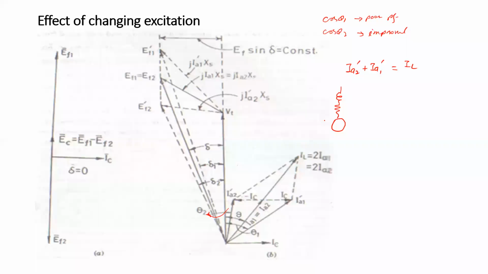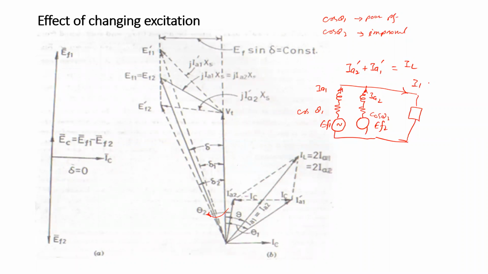Say this is the excitation of alternator 1, EF1. This is the excitation, the internal circuit of alternator 2, EF2. Here the change in IA1 and IA2 is going to be observed. Power factor cos theta 1 and cos theta 2 are going to alter, whereas the load current IL will remain the same.